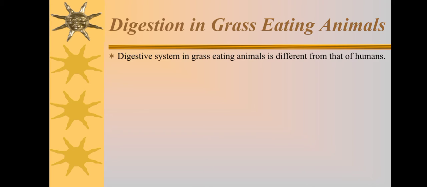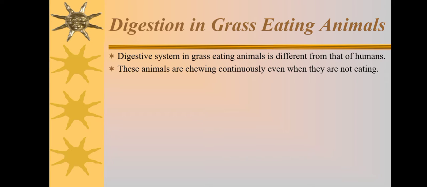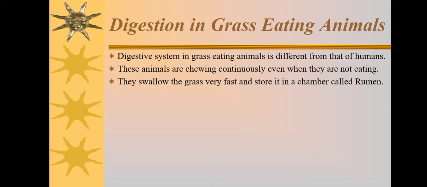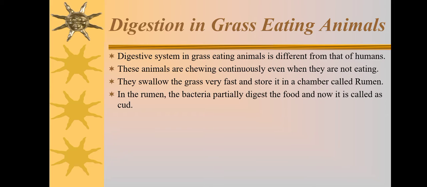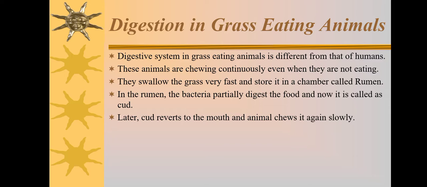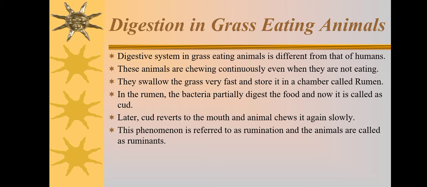Digestion in grass-eating animals. The digestive system in grass-eating animals is different from that of humans. These animals keep chewing continuously even when they are not eating. They swallow the grass very fast and store it in a chamber called the rumen. In the rumen, bacteria partially digest the food, and it is now called cud. Later, the cud returns to the mouth and the animal chews it again slowly.